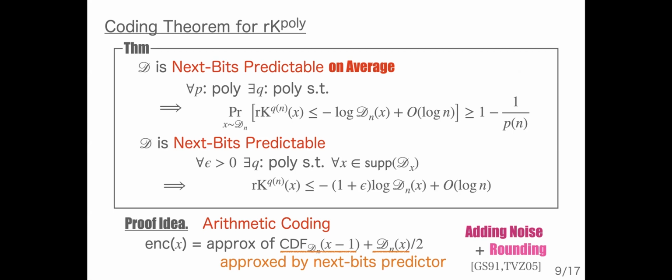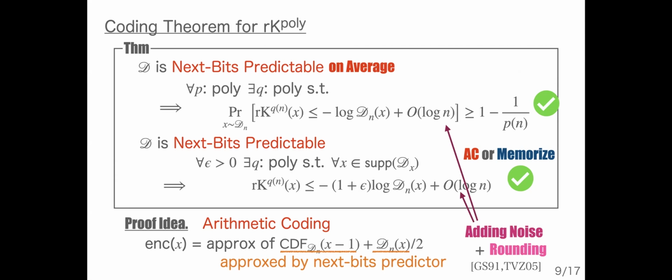But the description size is very small, logarithmic, so we can include the amount of noise as an additional log n factor. And this idea is sufficient to show the case of average-case optimal coding. For worst-case almost optimal coding, we need to consider a bit more, but I skip the details here.